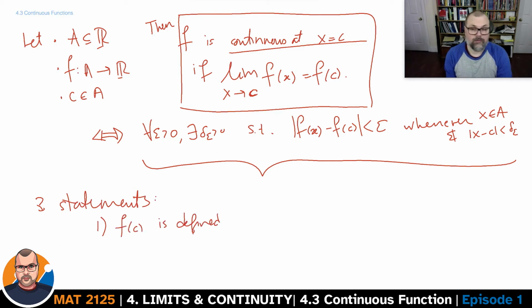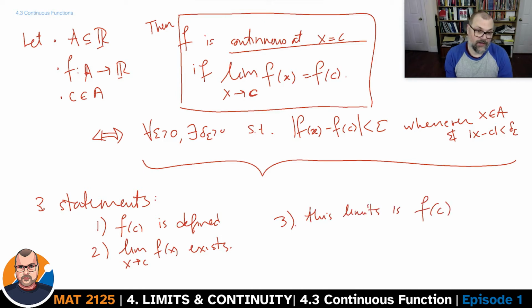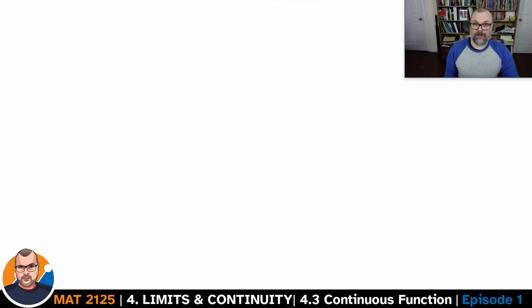It wouldn't be too much of a surprise given that A is the domain of the function and c is in A. Then we're saying that the limit when x goes to c of the function exists. And finally, we're saying that this limit is exactly the same as the value of the function. When you compute the limit, in general, you're interested in values of x near c, but not equal to c. When you're talking about continuity, you're also interested in the value of the function at that specific point.